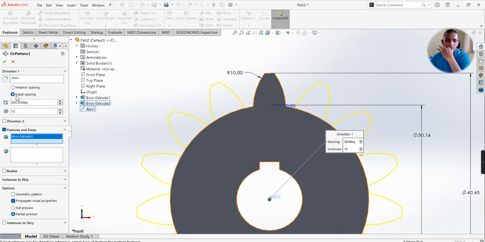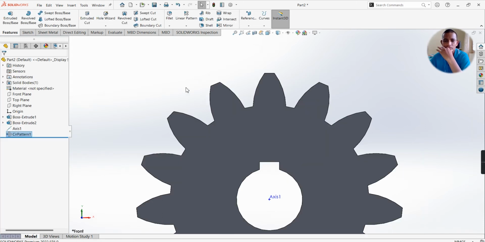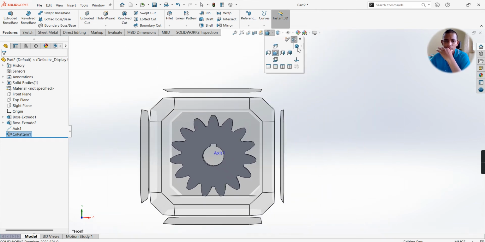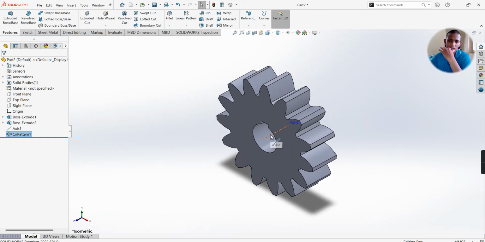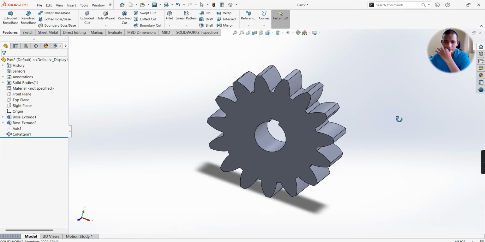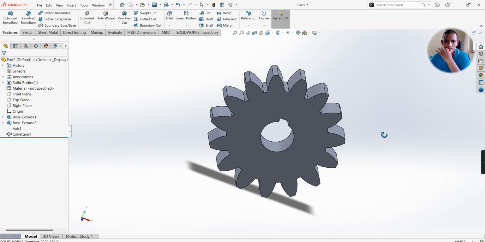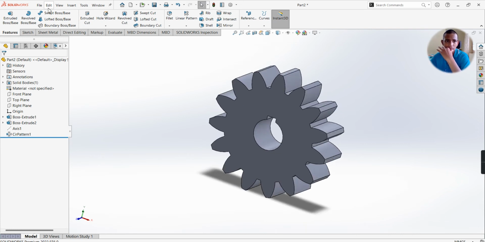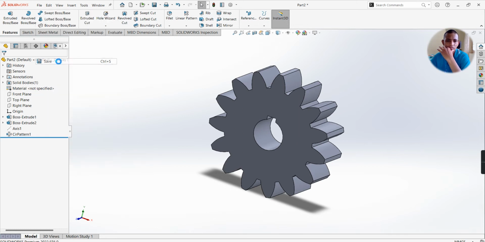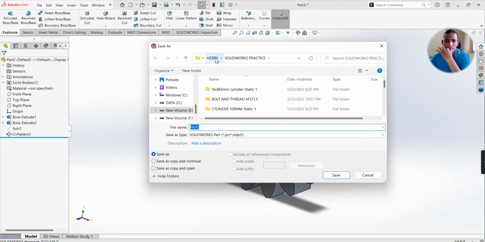360 degrees, equal spacing. Select equal spacing, select OK. Automatically the distance between the teeth will be the same throughout the gear. So this is your gear, a simple design of a gear. Now save the file, save, create one folder.